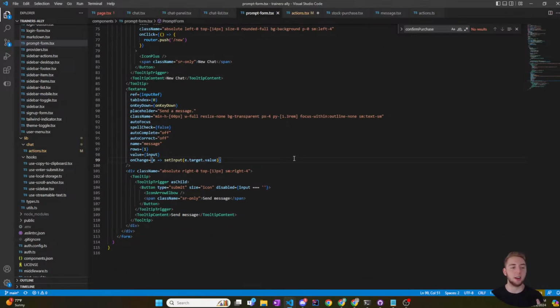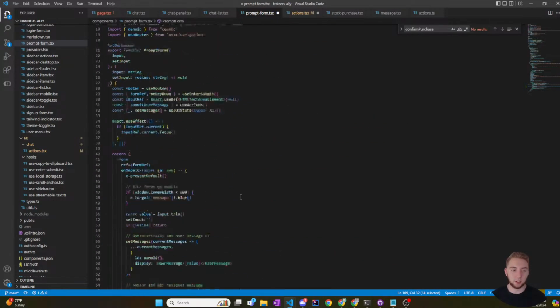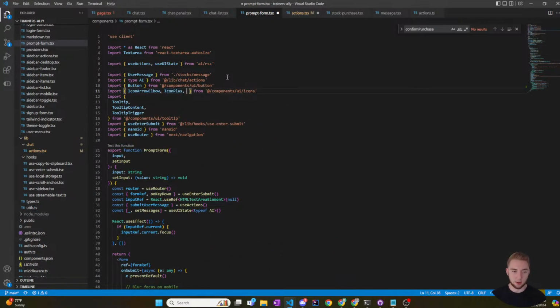Whenever you're operating in a code base that you're not familiar with, the hardest thing is just making that first change. Even if it's not something that will be part of the final product, just getting that change in and making sure you really understand how all the components connect is the most important thing. So that's what I'm going to do here. I'm going to add a second button, and instead of send message, I'm going to call it generate workout. Super simple. And I guess I could have a different icon here.